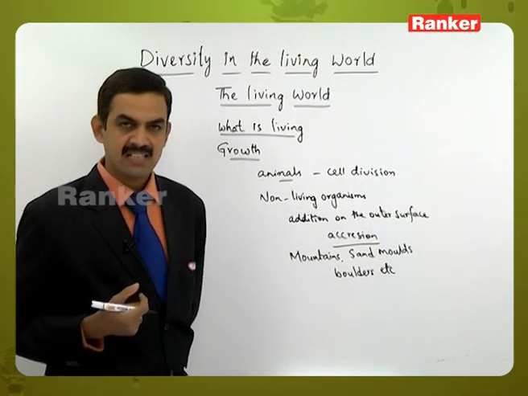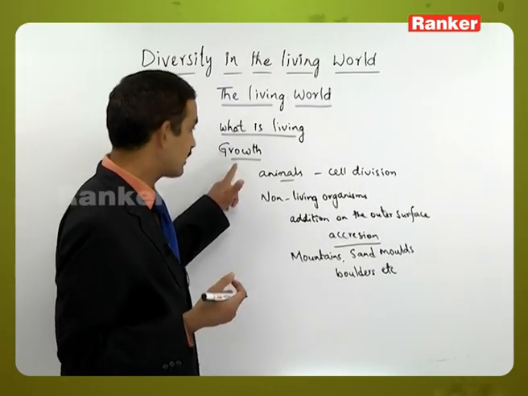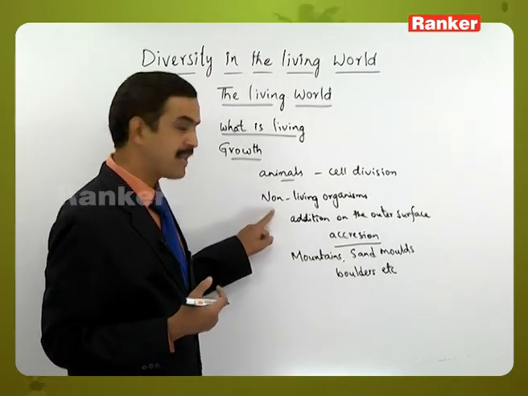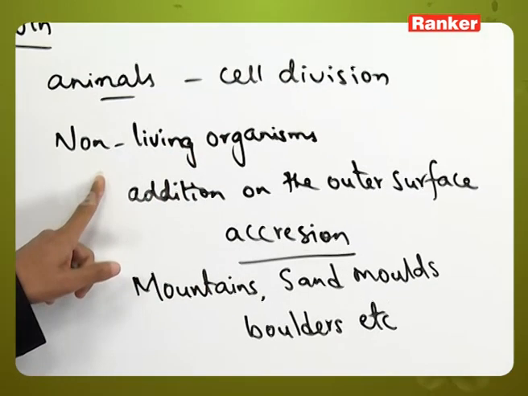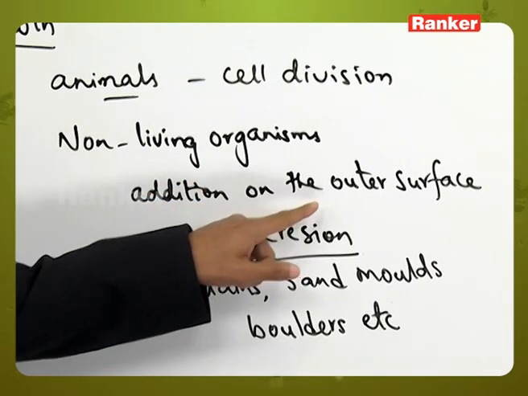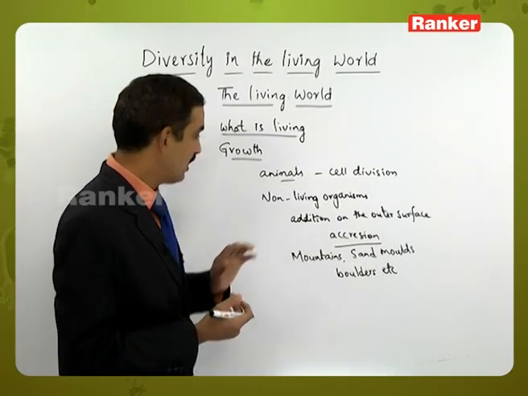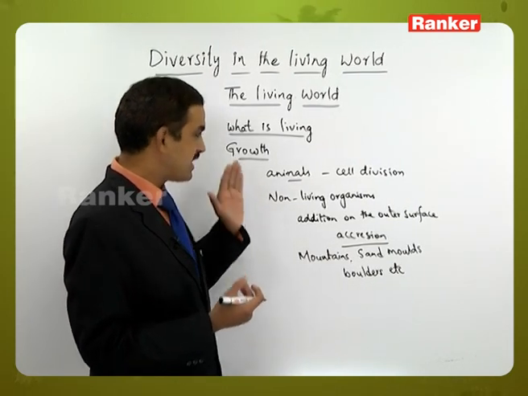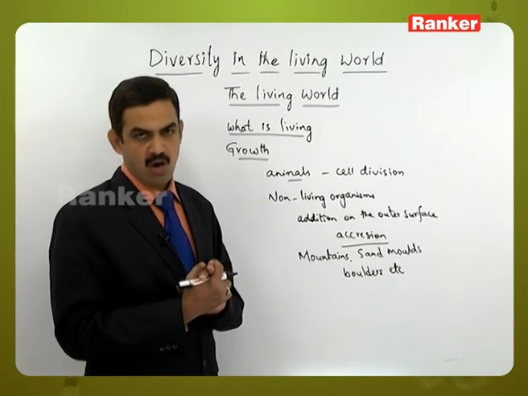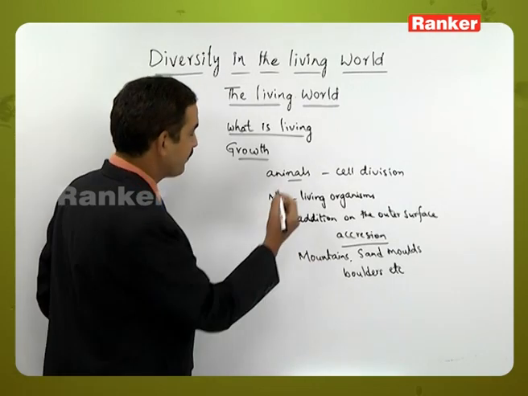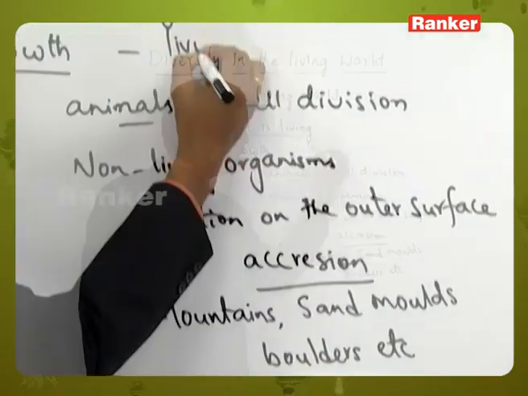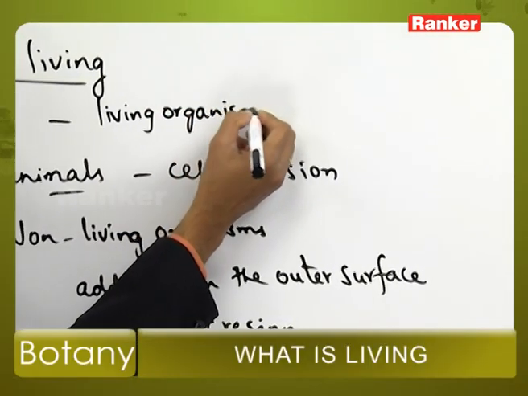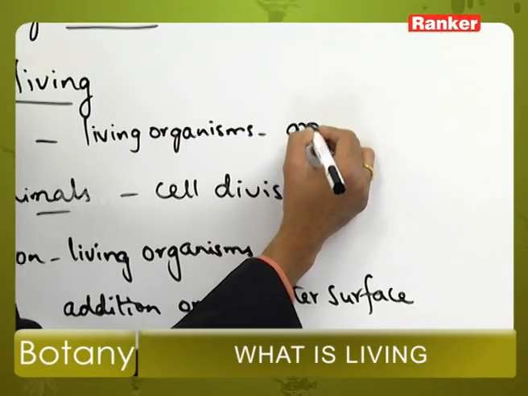When you are saying that there is an increase in the size, there we can say that growth is taking place. But it is not a change which is taking place internally, but it is a process where new substances are added on the outer surface. So now we can say that growth is present in both the living and the non-living organisms. But the difference is that in the living organisms, the growth is internal.